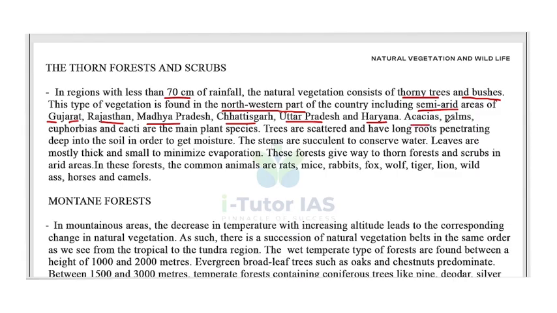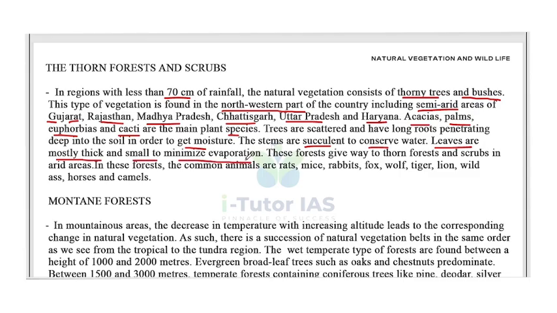Now, acacias, palms, euphorbias, and cacti are the main plant species. Trees are scattered and have long roots penetrating deep into soil in order to get moisture. Okay, so the roots of the trees are long and deep into the soil. The stems are succulent to conserve water, and also the leaves are mostly thick and small to